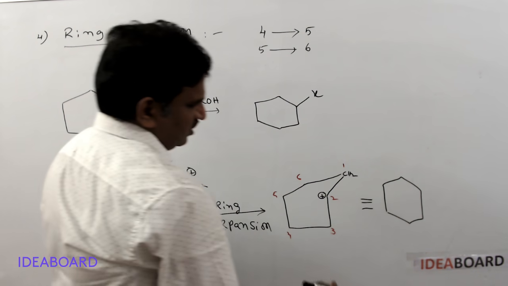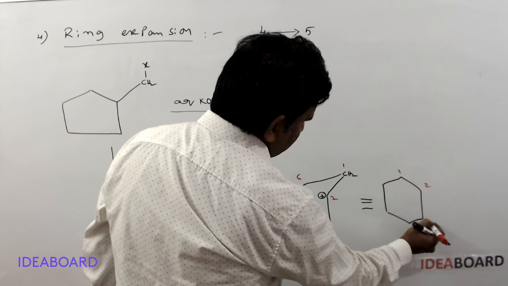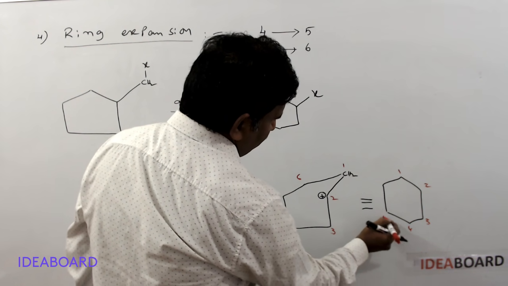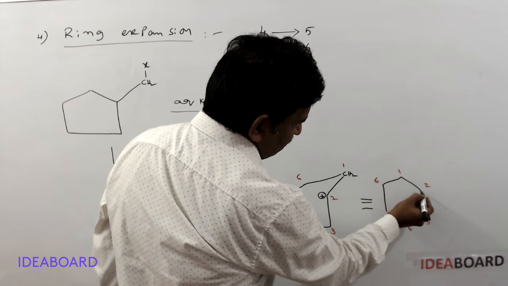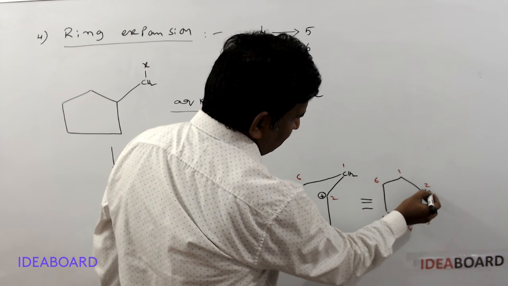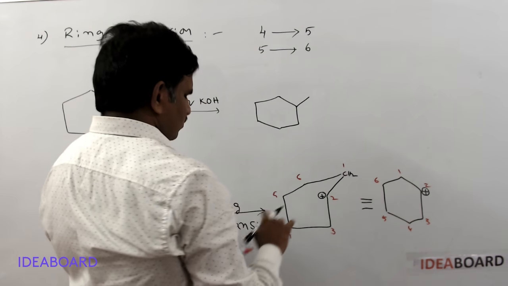Okay, and in this I am writing the numbering. So 1, this is 2, this is 3, 4, 5, 6. And the second carbon has a positive charge. Now I am writing the positive charge on the second carbon. Sorry, this is an OH group.